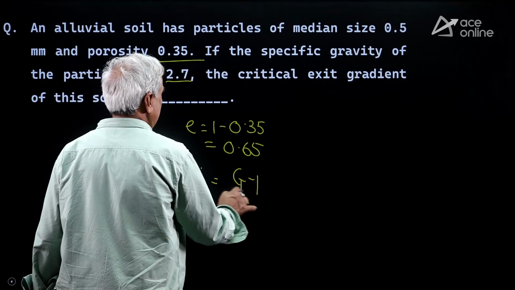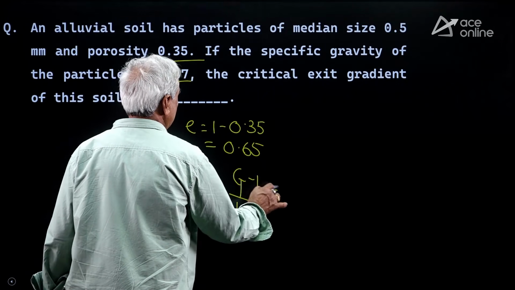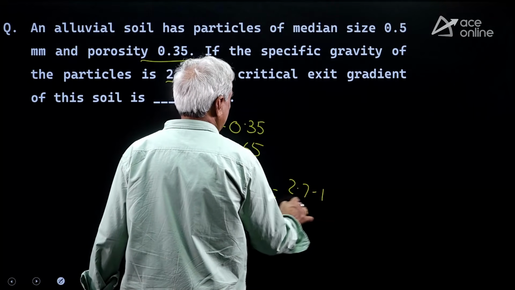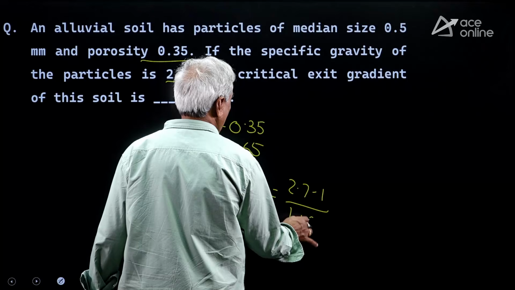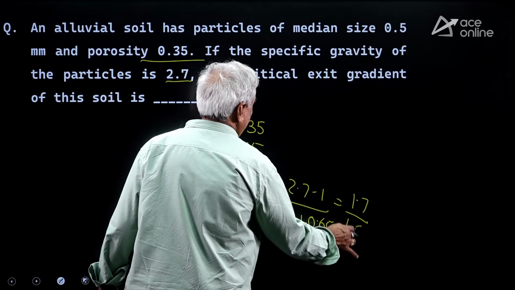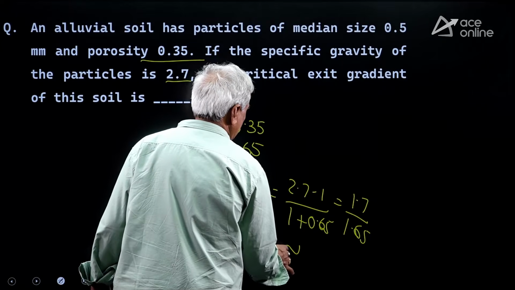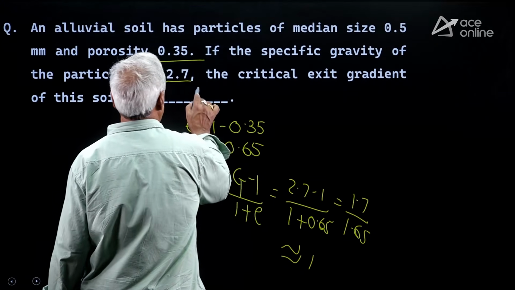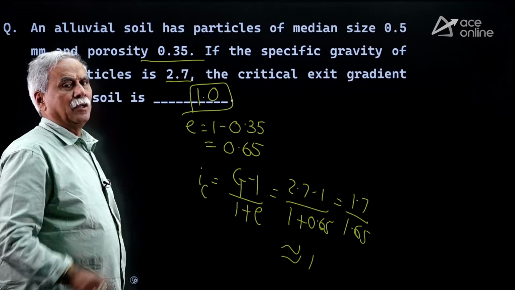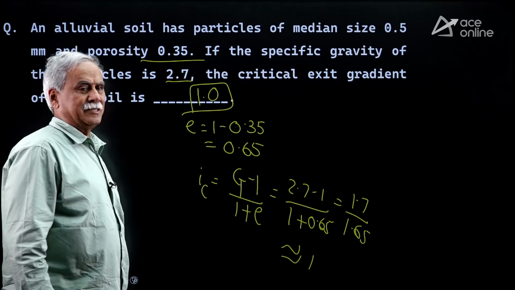G minus 1 divided by 1 plus e. G is 2.7 minus 1 divided by 1 plus 0.65. 1.7 by 1.65 is nearly 1, because we want only an integer. Actually you get 1.05, 1.04 like that.